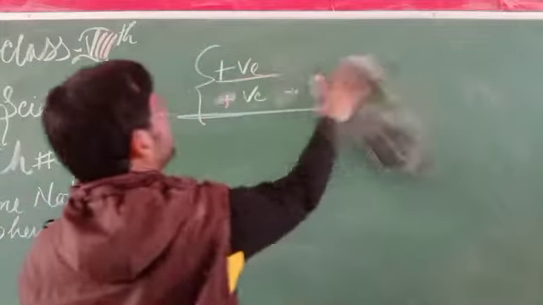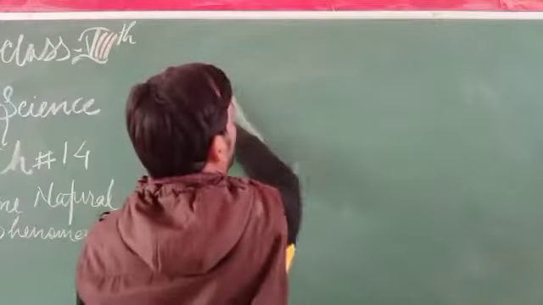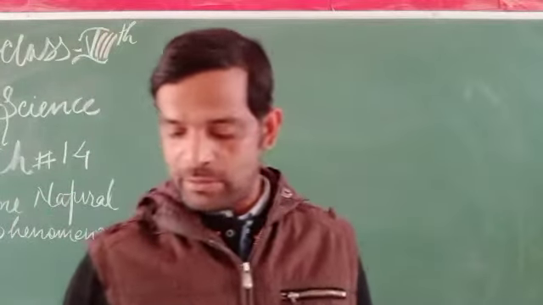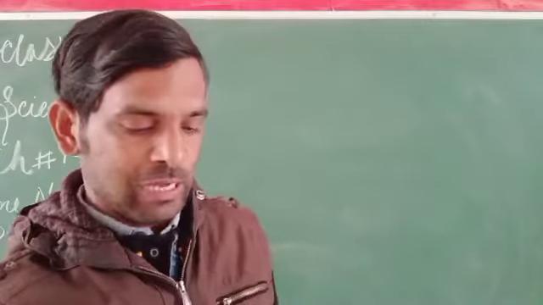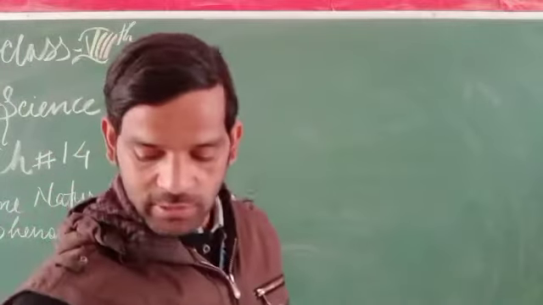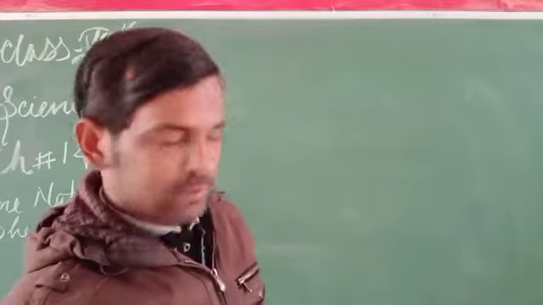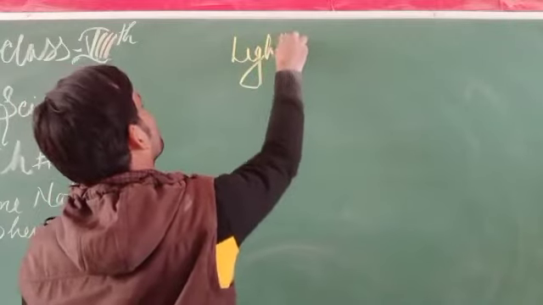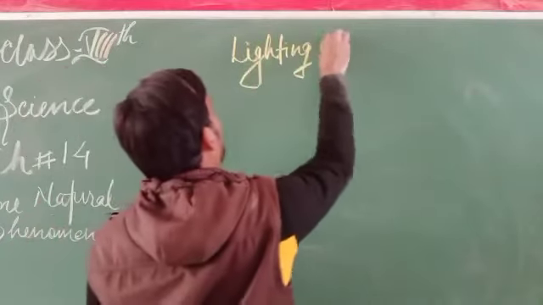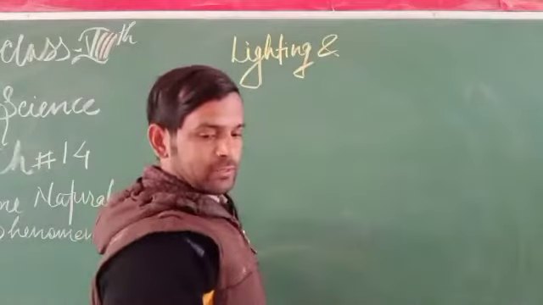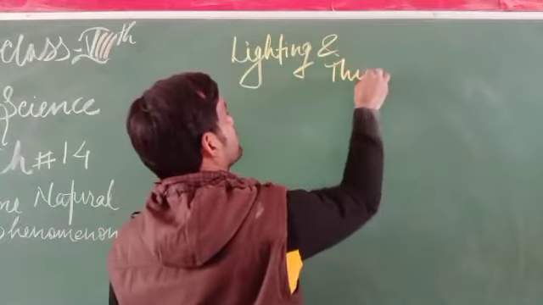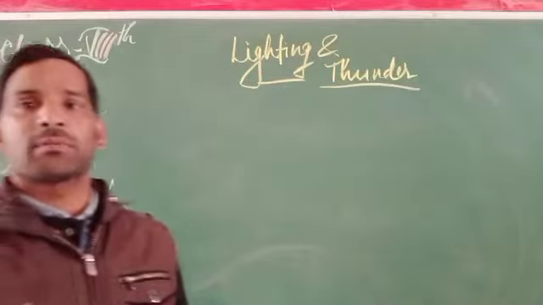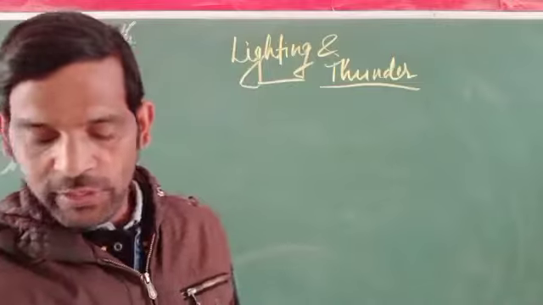Now we have to know that charges may also flow from one object to another, from one place to another. What effect can this cause? These may lead to the condition known as lightning and thunder. So what does lightning mean, and what does thunder indicate?